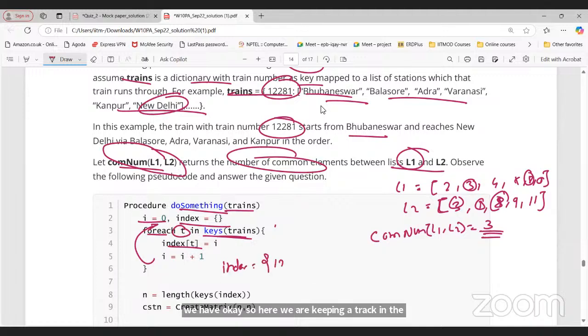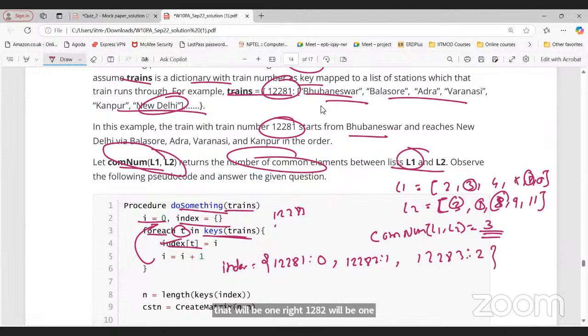For train number 12281, initially it is 0. Next train number, 12282, will be 1. And 12283 will be 2.